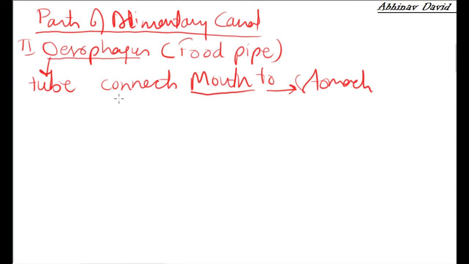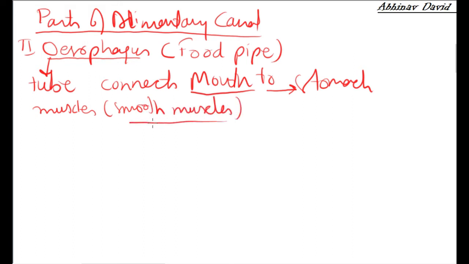Now the structure of the esophagus is a muscular structure made up of muscles. Which type of muscles are there? Smooth muscles are there. These smooth muscles are involuntary in action, they cannot be controlled according to our will.